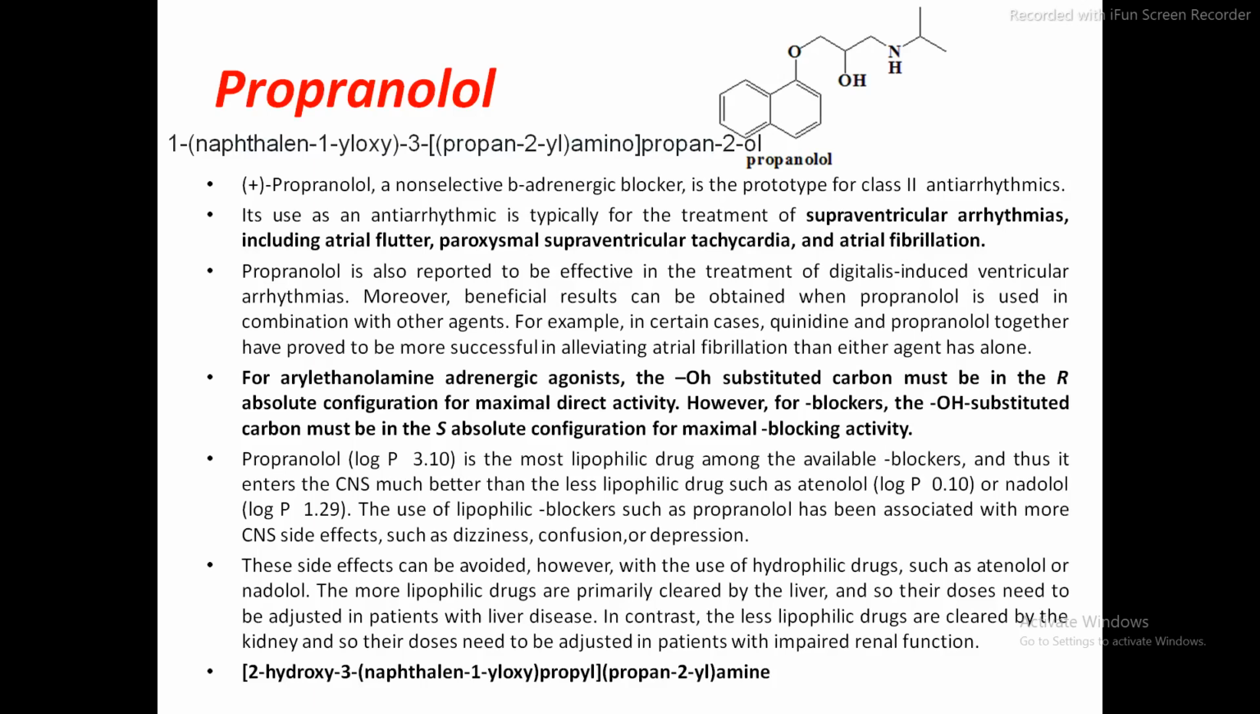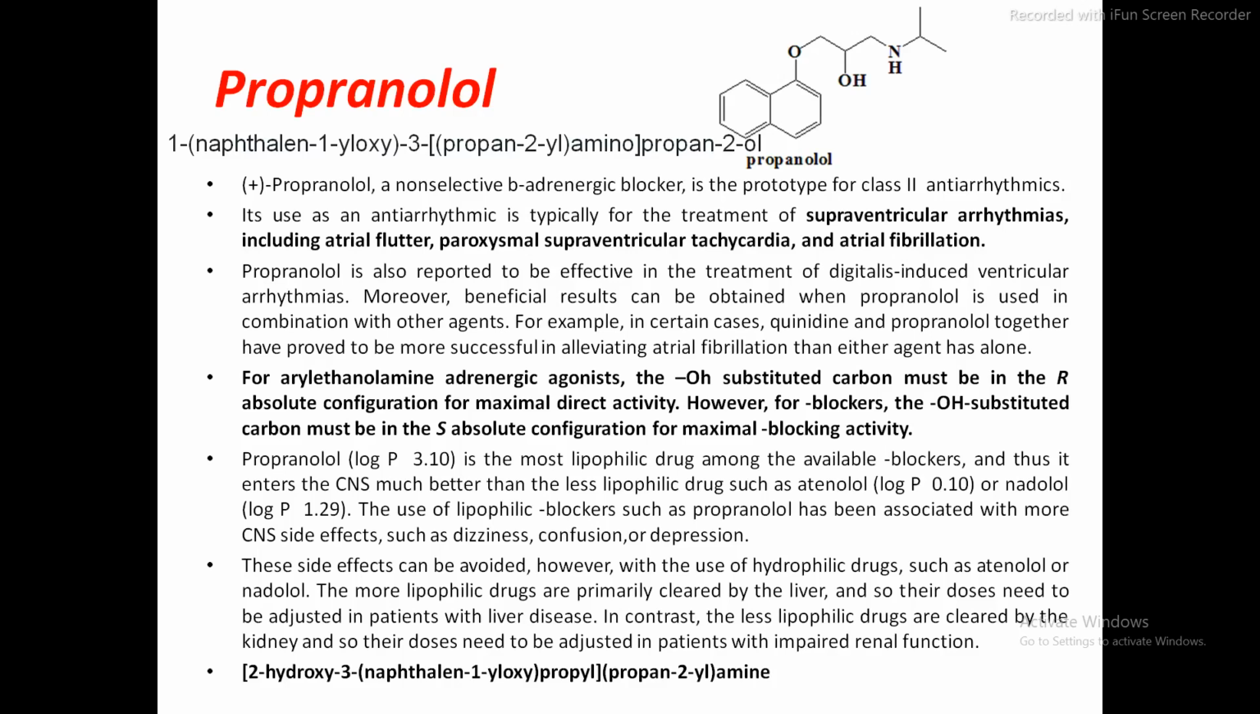The use of lipophilic blockers such as propranolol has been associated with more CNS side effects such as dizziness, confusion, or depression. As the drug is lipophilic, it can easily enter the CNS. So after entering the CNS, it shows some adverse effects like dizziness, confusion, or depression. These side effects are avoided, however, with the use of hydrophilic drugs such as atenolol or nadolol.